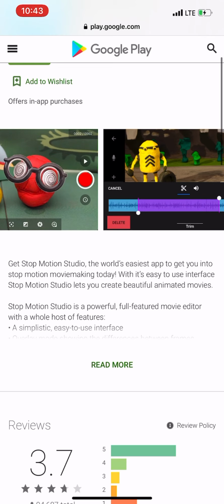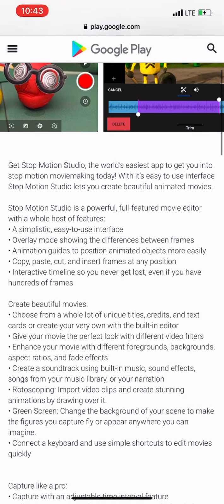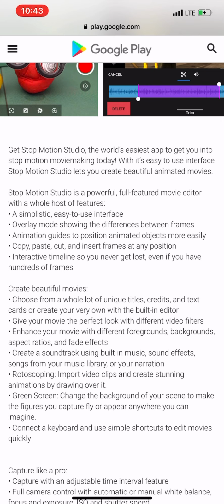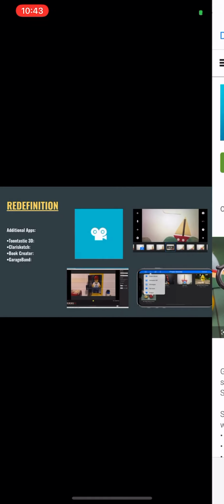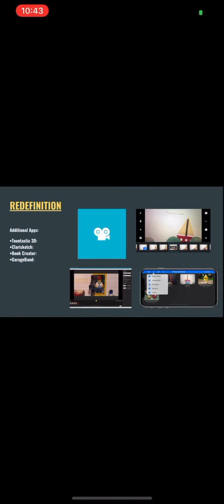That is what stop motion is. And it's really easy to use. You can build in music, sound effects. You can create a green screen or connect a keyboard. It's very versatile. And additional apps that we put in the redefinition grouping were Toontastic 3D, ClearSketch, Book Creator, and GarageBand.